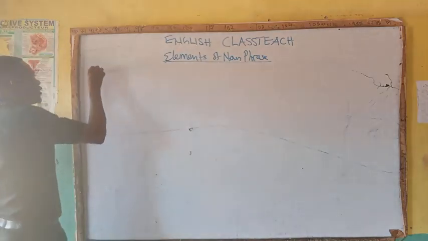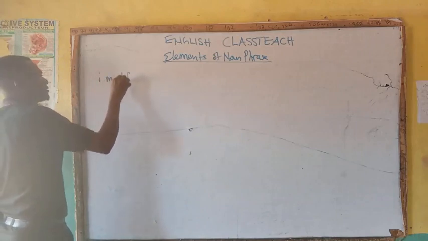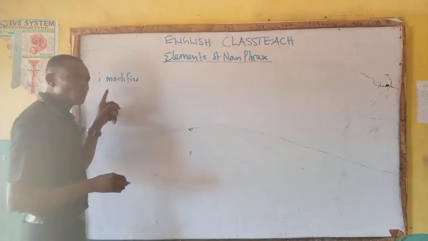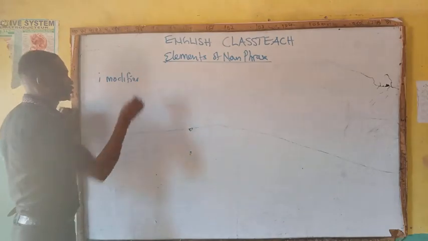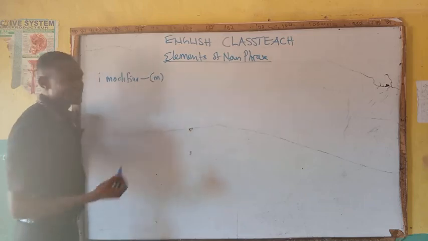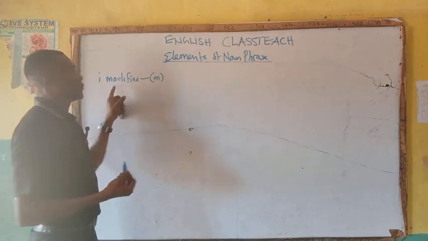Number one, we have what we call modifier. This modifier sometimes can be determiner, either modifier or determiner, they have the same function. So we use small letter M to identify any word that has to do with modifier.